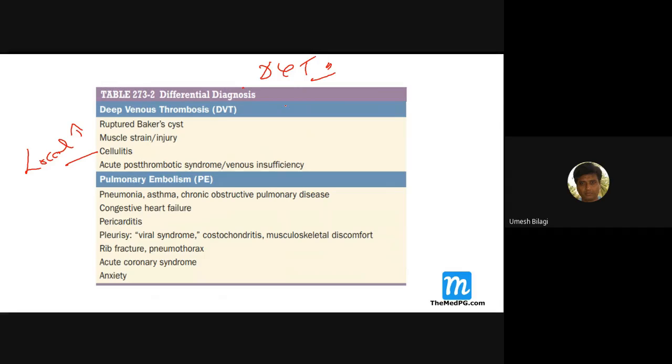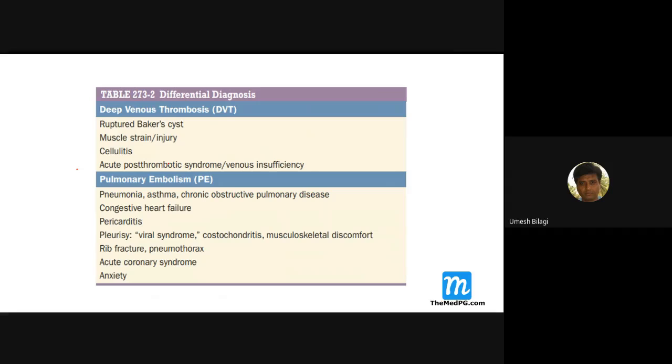If the temperature is reduced, think of ischemia, like arterial block due to an embolus. So if the temperature is more, think of cellulitis; if it is down, think of ischemia; and if it is normal, maybe you are dealing with DVT. Of course, other signs have to be there.